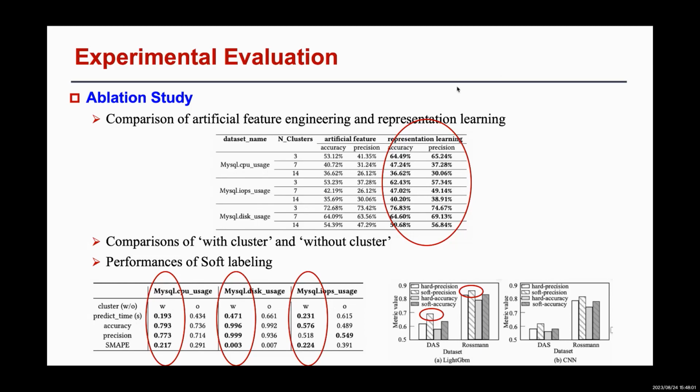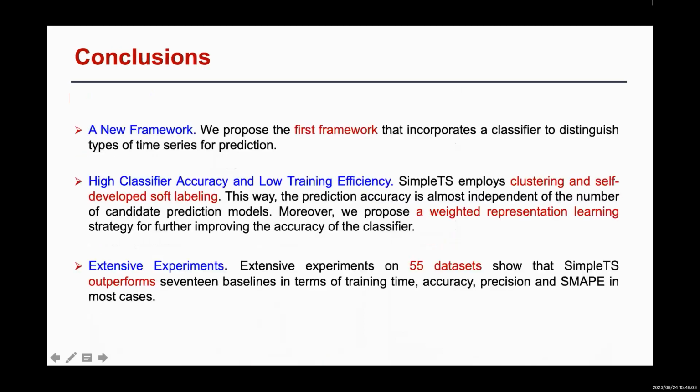In conclusion, in this work, we propose the first framework that incorporates a classifier to distinguish types of time series for prediction. SimpleTS employs clustering and self-developed algorithms. This way, the prediction accuracy is almost independent of the number of candidate prediction models.